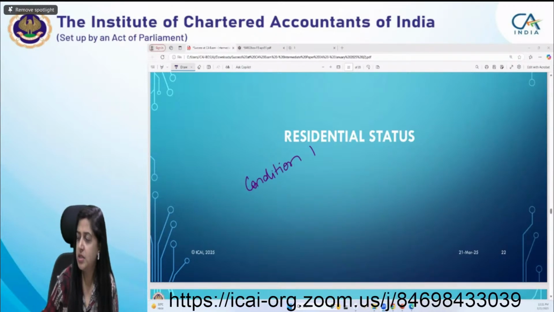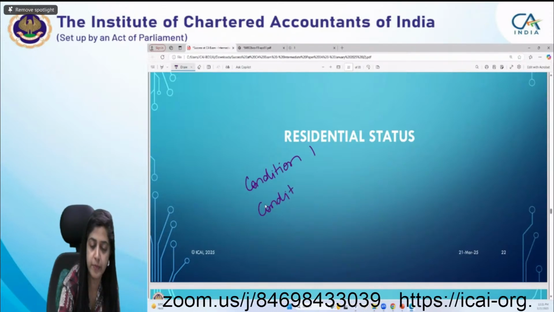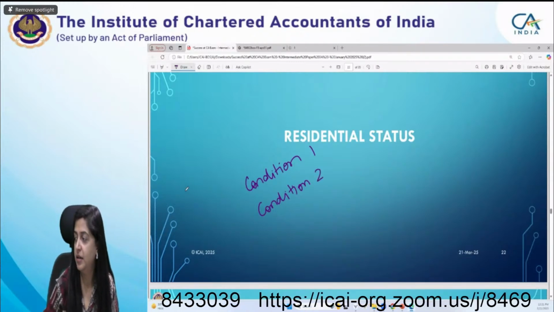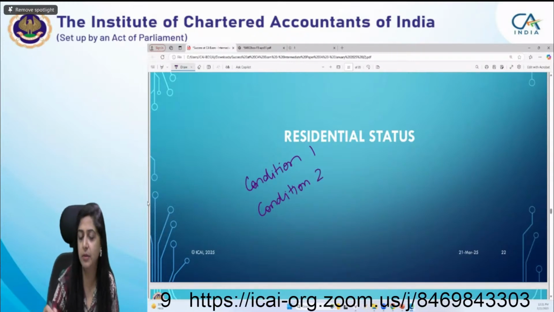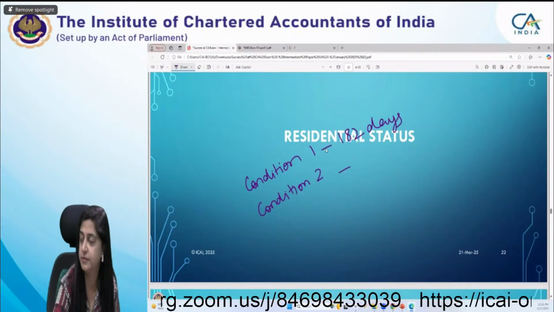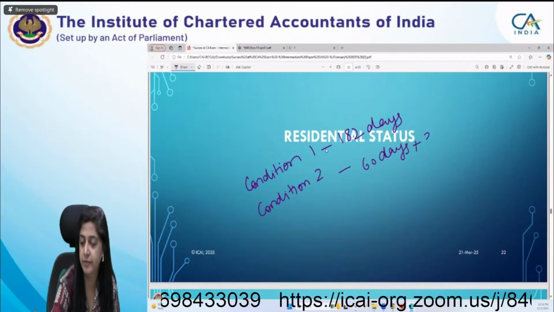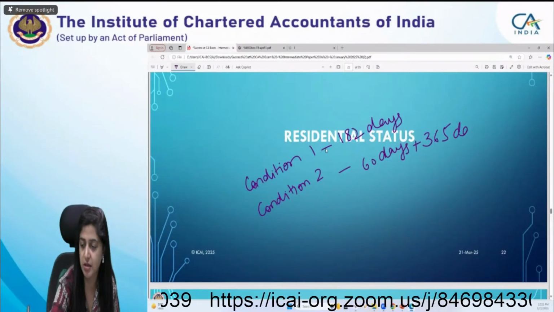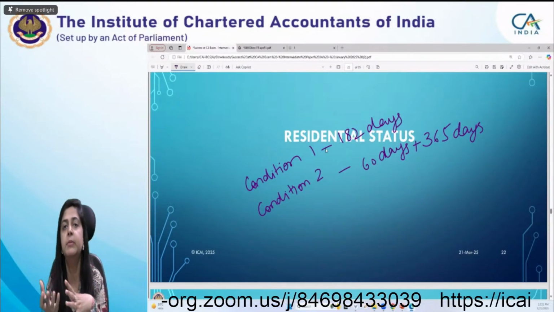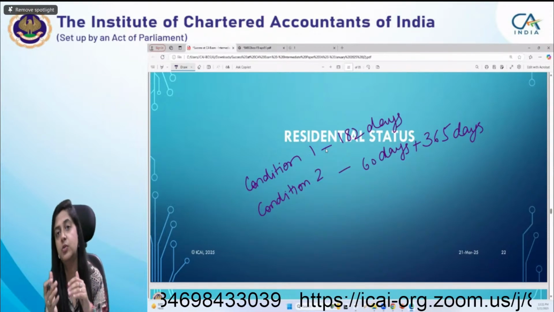Rakesh, just see the answer that you have given. If you want to modify it, partly you have given it correct and partly, a little bit, just see what mistake you have done. It's 365 days. Student, when the condition is there, it's a minimum criteria that you have to stay a minimum of 182 days. So it can be 182 days or more.